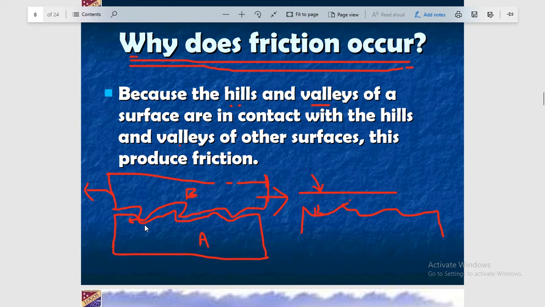Since they are interlocked with each other, this tries to oppose the motion, or you can say it tries to keep the object at rest. So this is the cause behind the friction between two objects. I hope you understand the cause of friction.